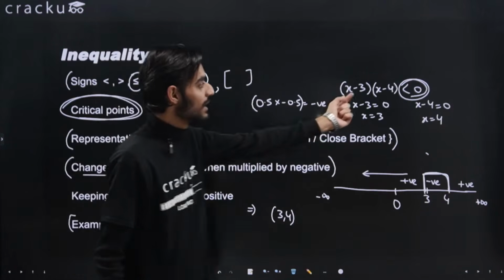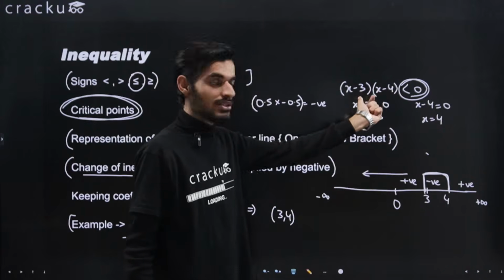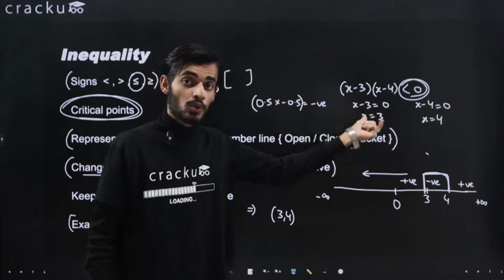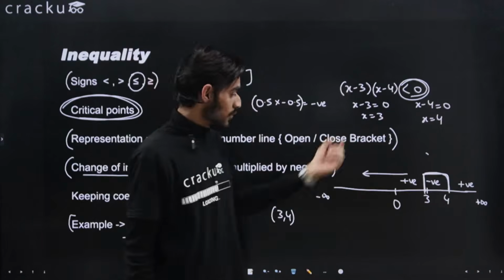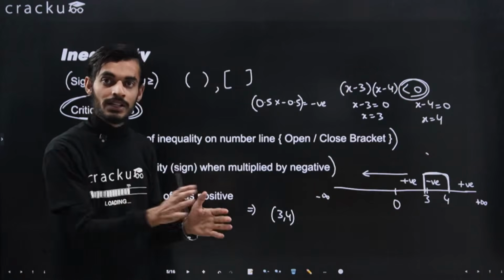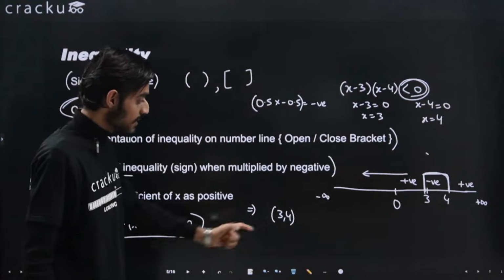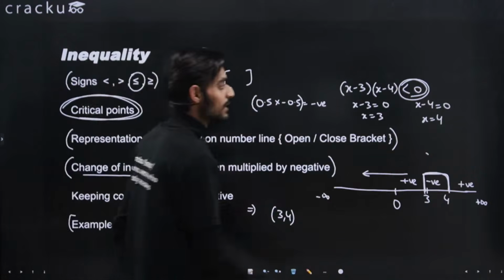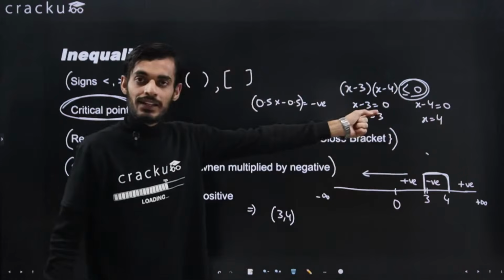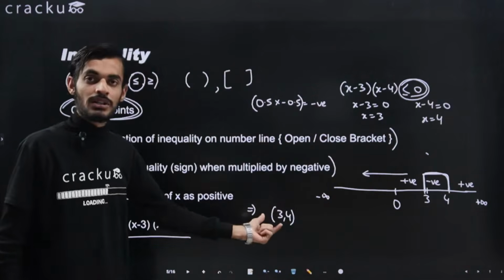Because if we put 3 here, then 3 minus 3 will be 0. So 0 multiplied by any number will be 0. But we want the result to be less than 0, right? If we put x is equal to 3, then this will come out to be 0, and we do not want 0. So we will put the open bracket. That means 3 and 4 are not counted, but all the values between 3 and 4 are taken as the final answer. But if we take the closed bracket, that means both 3 and 4 will be counted. Let's say we were given that this is less than or equal to 0. In case we were given that this is less than or equal to 0, we will take 0 also, right? So in that case, we would have put the closed bracket.